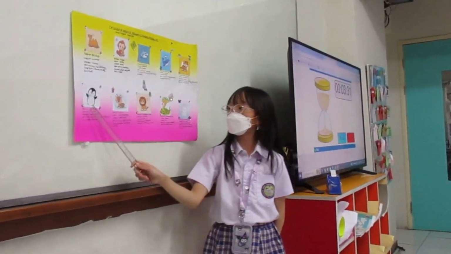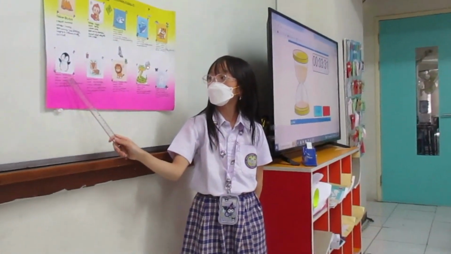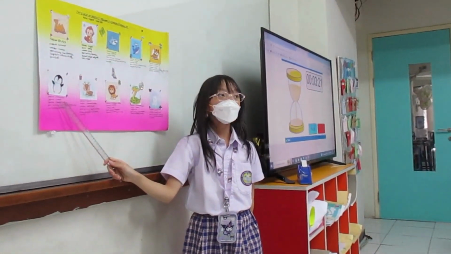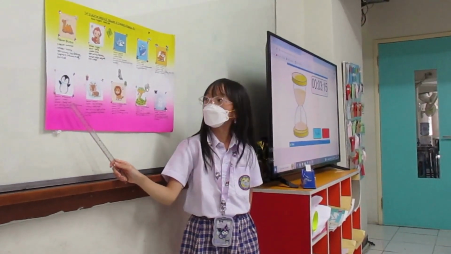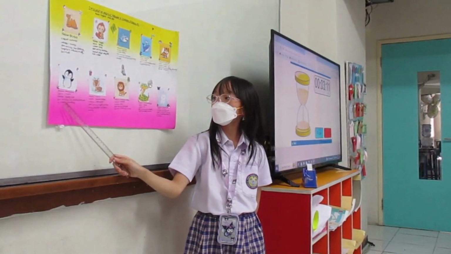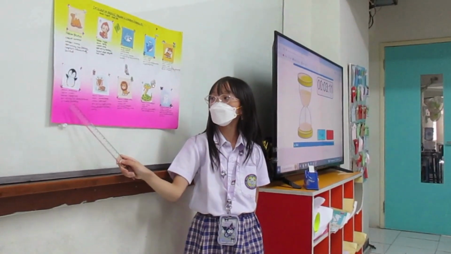The next one is a penguin. The habitat of a penguin is in Antarctica. The season is winter. Winter is the coldest season, and the days get shorter and the nights get longer. The weather is cloudy or cold. The sport activities are ski biking, ice diving, ice climbing, or bobsledding.